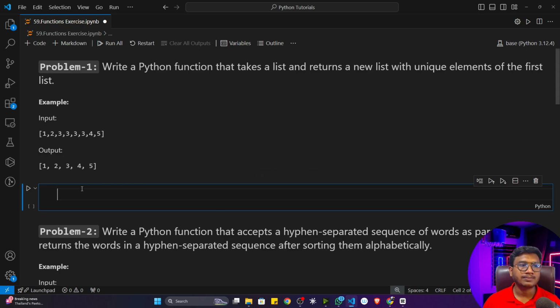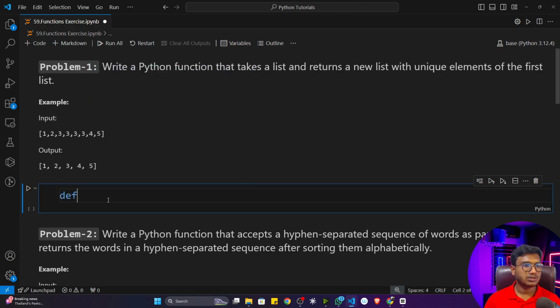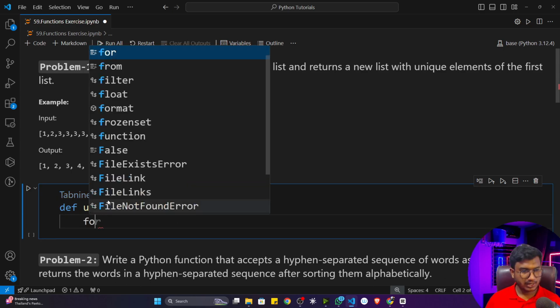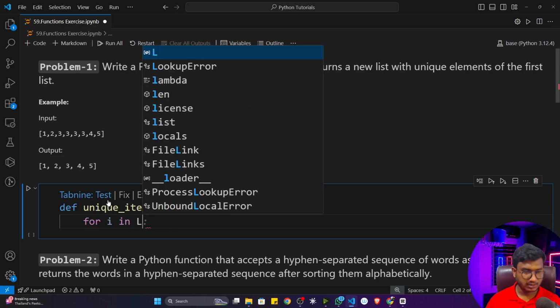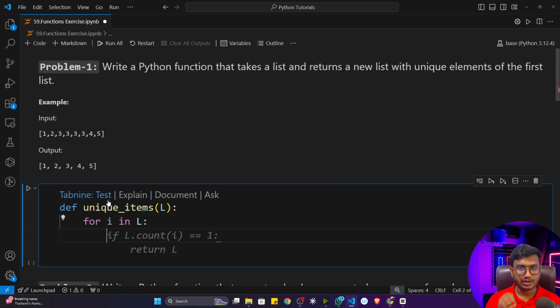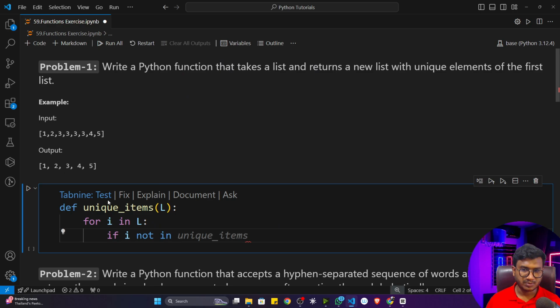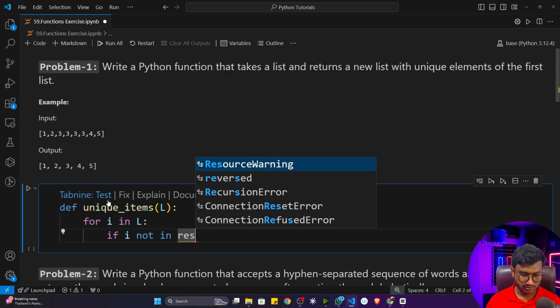So for this, we have to write one function here. Let's create a function. I think we know how to create a function. I'll just write def and name it unique_items. This is going to take a list, and here first of all I'll write a for loop. So for i in this particular list, whatever item I get, I'll check if this item is not in, that means it is not present inside my results variable.